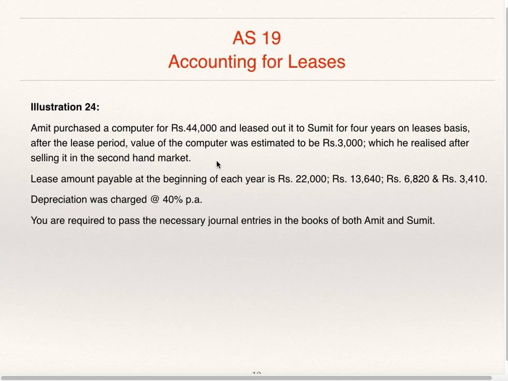So Amit sold the computer at rupees 3,000 in the second hand market after 4 years. So this is operating lease. Lease amount payable at the beginning of each year is 22,000, 13,640, 6,820 and 3,410. You are required to pass necessary journal entries in the books of both Amit and Sumit.